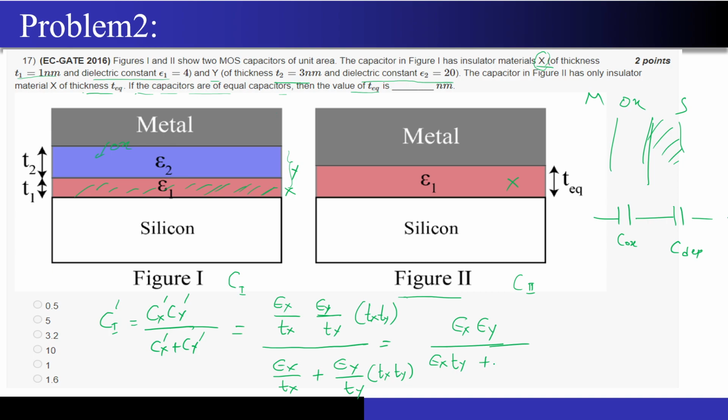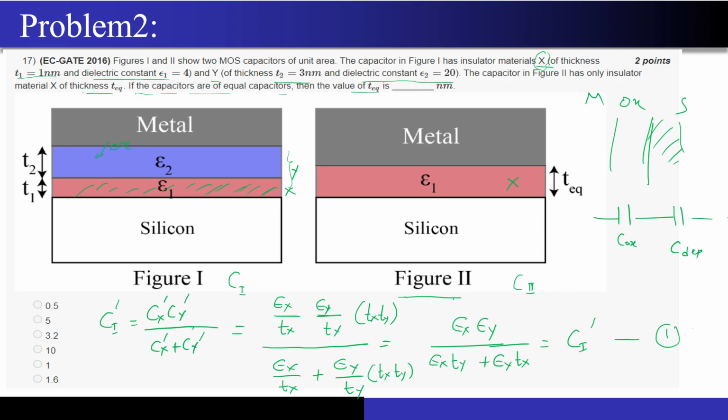The second term will become epsilon y into Tx. Correct? So this is the capacitance of the first structure that I have just derived. So now it makes sense to substitute all the values and actually calculate this capacitance, right? So now let's try to substitute every value.